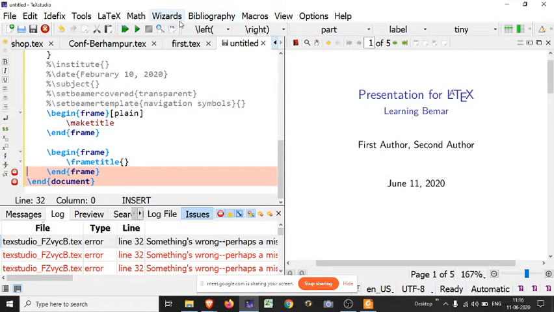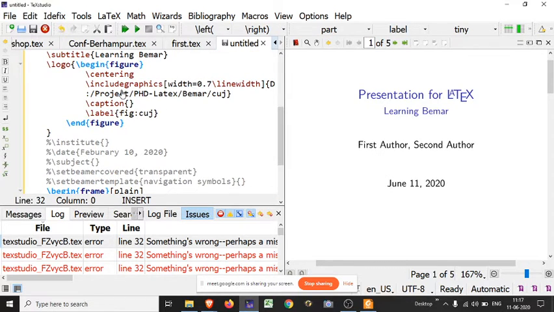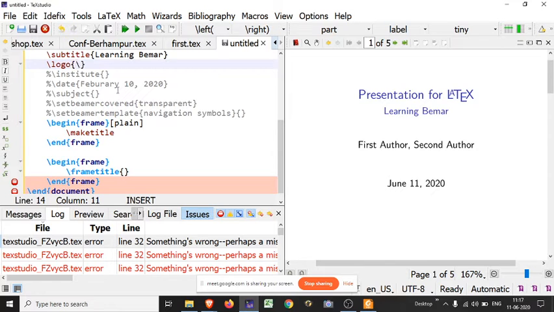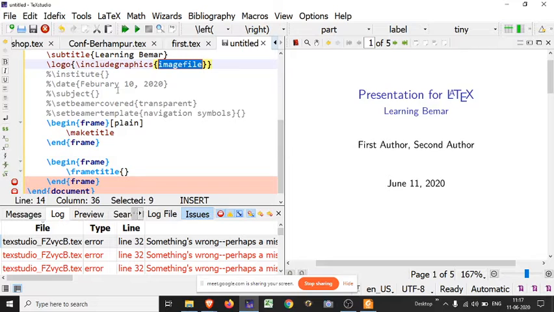Okay, there is an error. For the logo, this command is for inserting figures, so just change it. Each command includes graphics. My file name is Shivj, so I am using just Shivj. Include this Shivj, and just put a scale here.